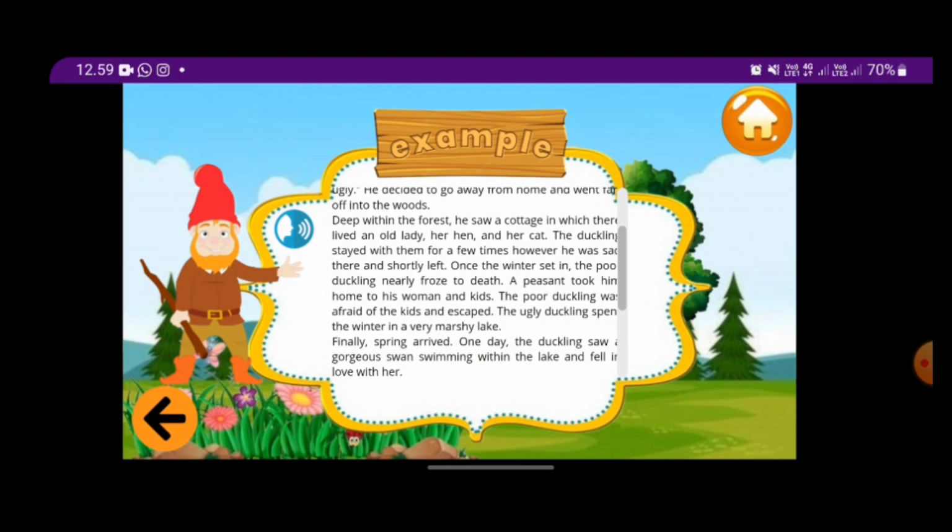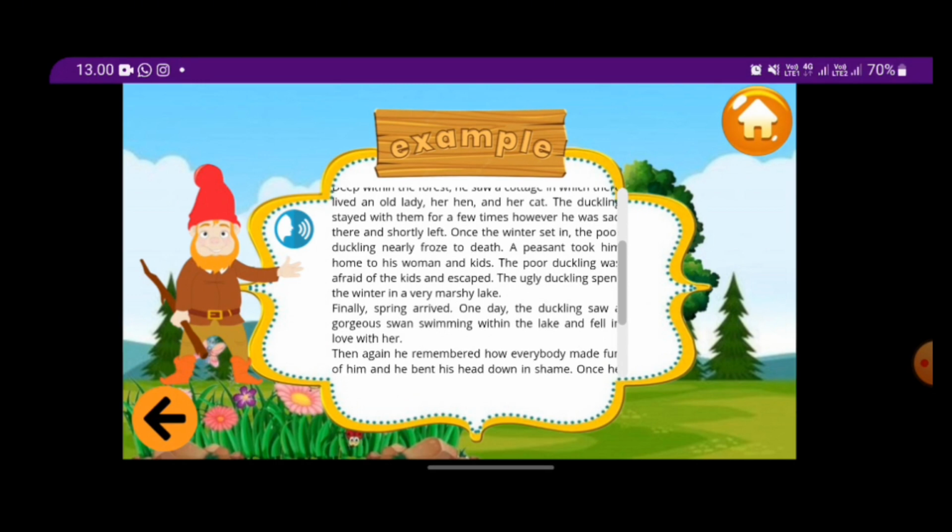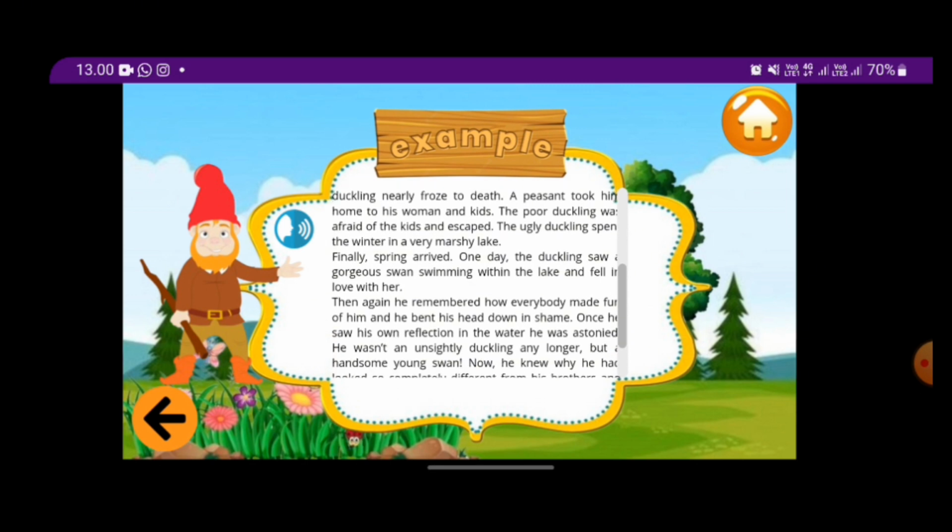Once the winter set in, The poor duckling nearly froze to death. A peasant took him home to his woman and kids. The poor duckling was afraid of the kids and escaped. The ugly duckling spent the winter in a very marshy lake. Finally, spring arrived. One day, the duckling saw a gorgeous swan swimming within the lake and fell in love with her. Then again he remembered how everybody made fun of him, and he bent his head down in shame.